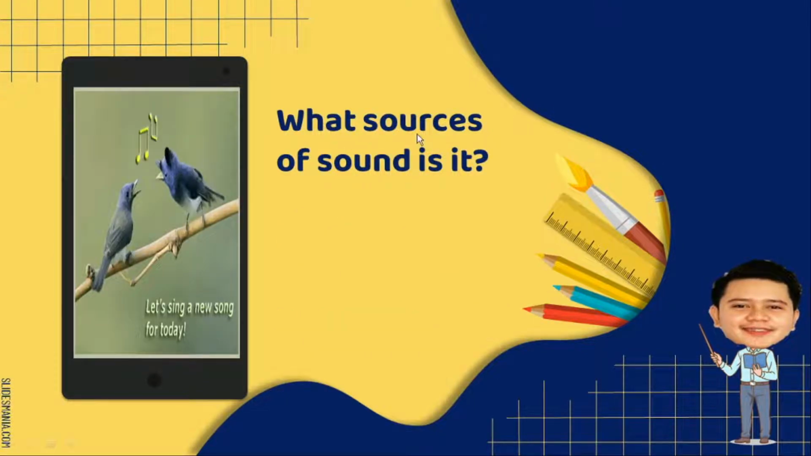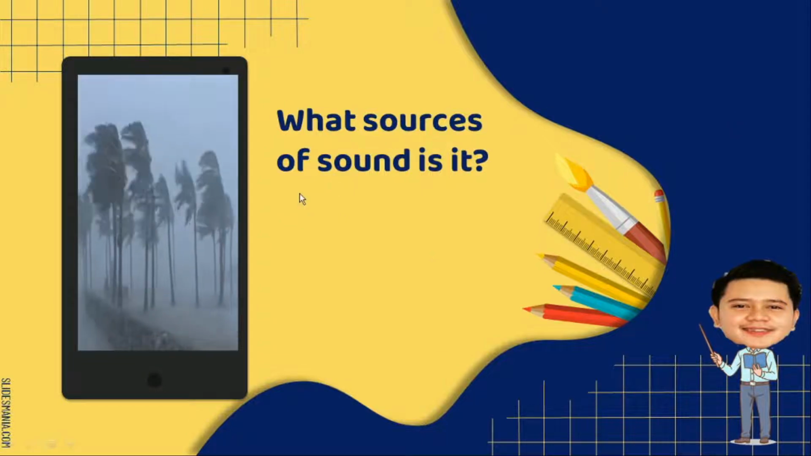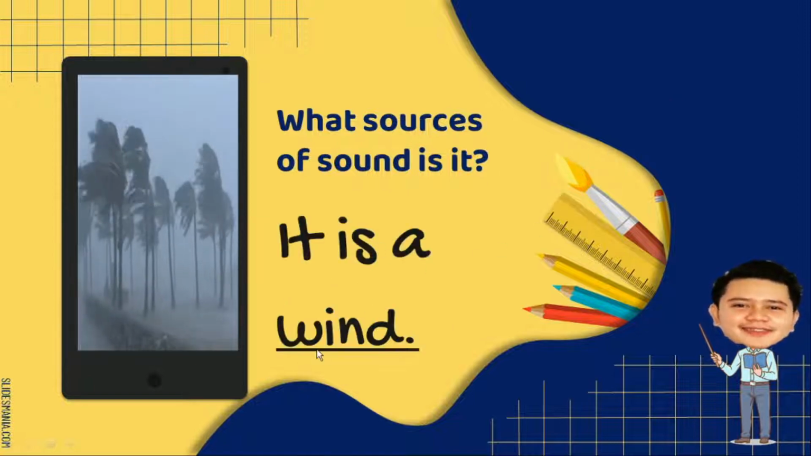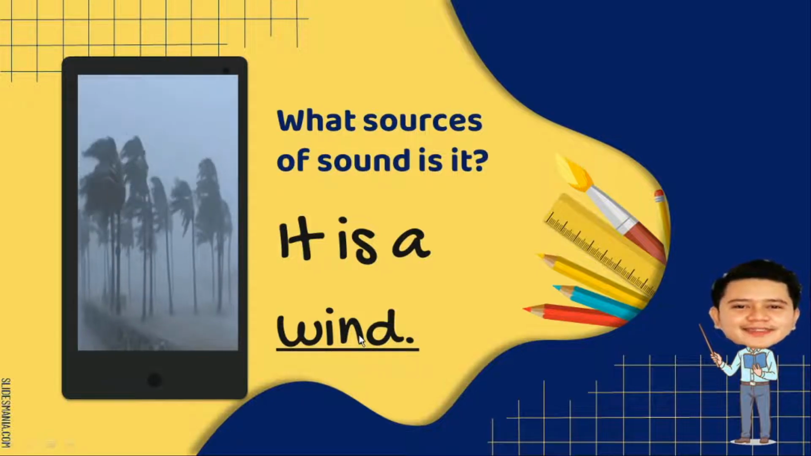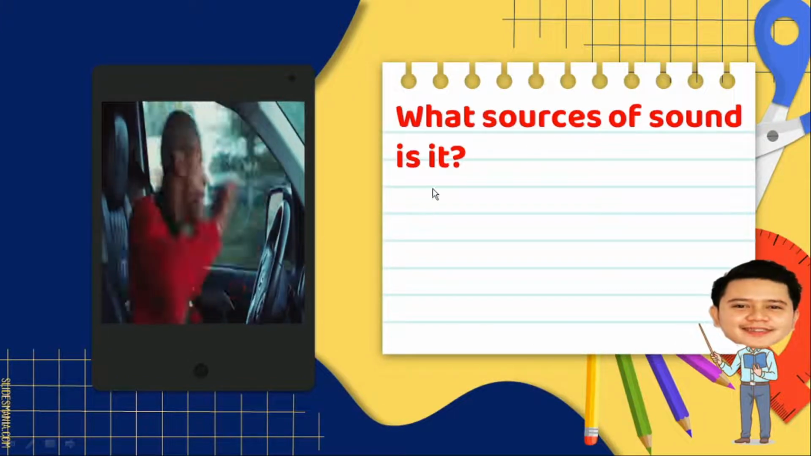Next, what sources of sound is it? Look at the picture. So the answer is, it is a bird. Okay? It is a bird. Very good. Next, what sources of sound is it? Look at the picture. So, it is a wind. Okay, it is a wind. Now, can you spell wind? W-I-N-D. Wind. Very good.